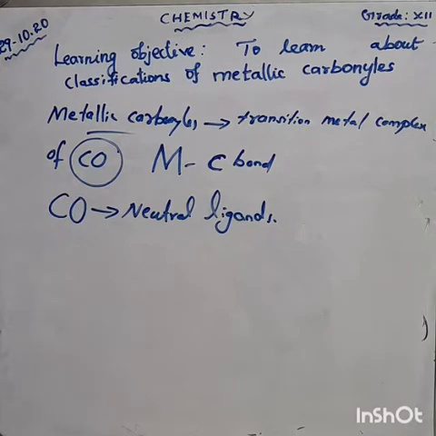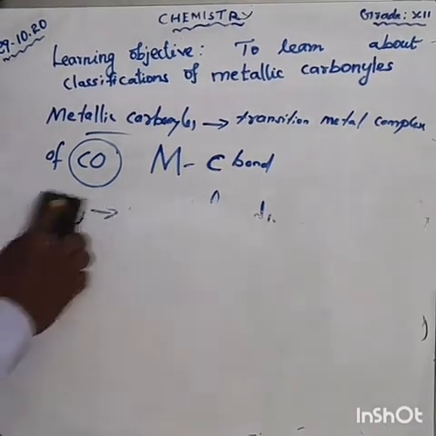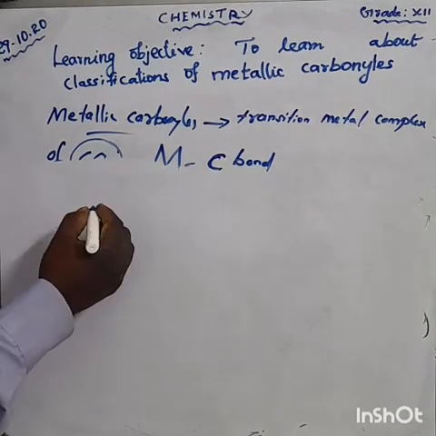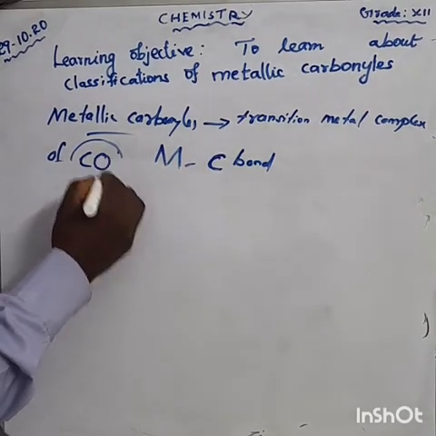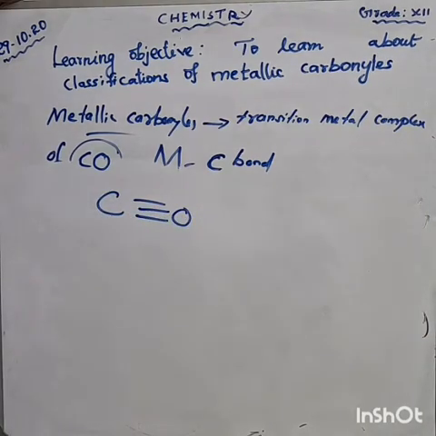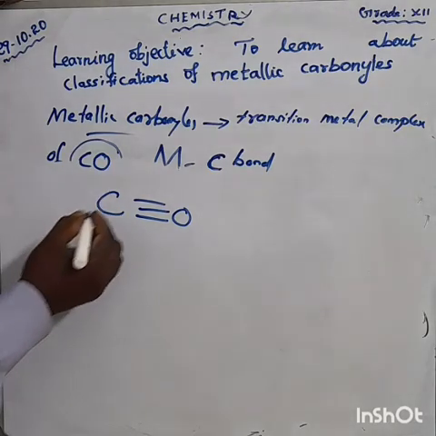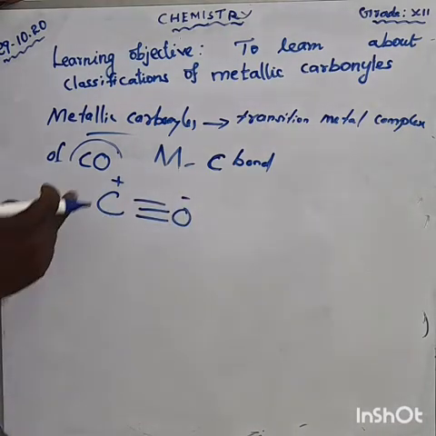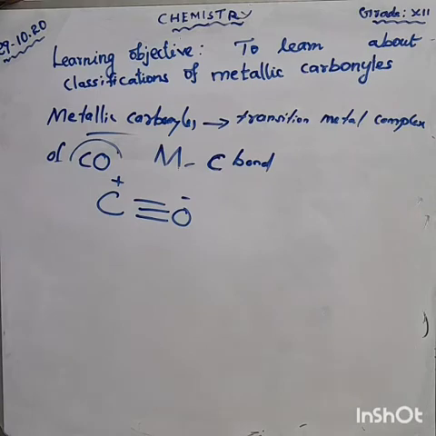In CO there is a carbon-oxygen triple bond. Carbon is tetravalent, as I told you in the previous video. Here there is a plus charge and here a minus charge, 1 plus and 1 minus, so it becomes a neutral molecule.